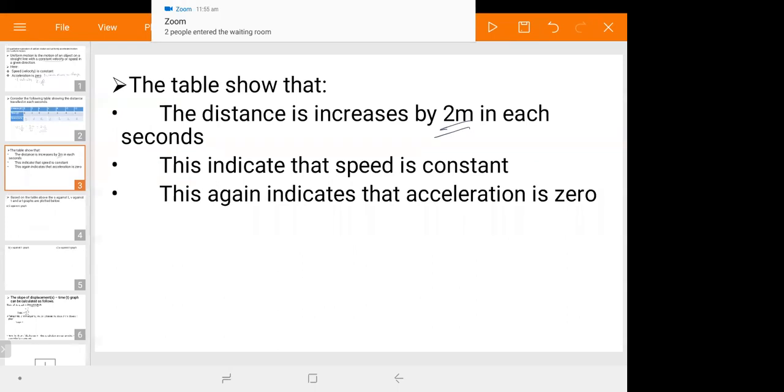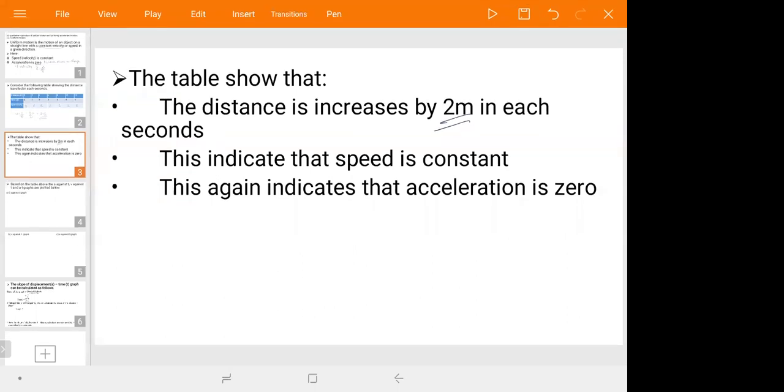This table shows that the distance increases by 2 meters each second, and this indicates that speed is constant, which is 2 meters per second. Again, this indicates that acceleration is 0.